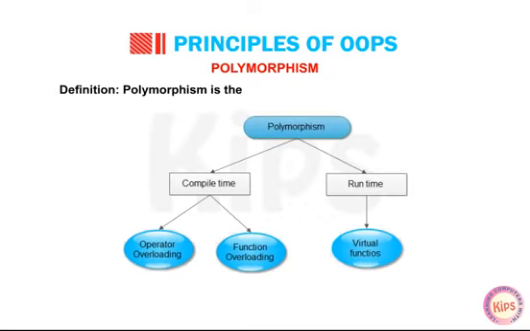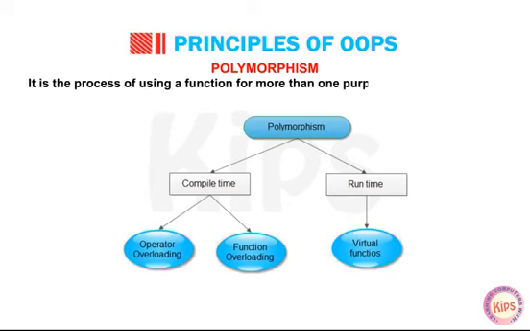Definition: polymorphism is the ability of an object to take many forms. It is the process of using a function for more than one purpose, which may behave differently for different objects.